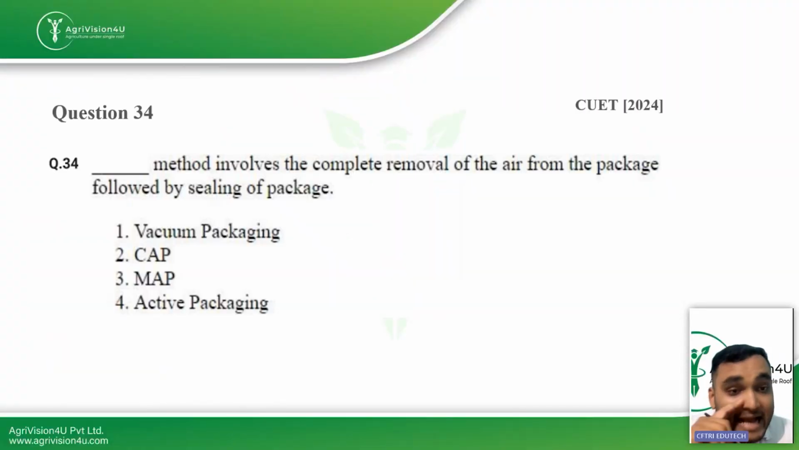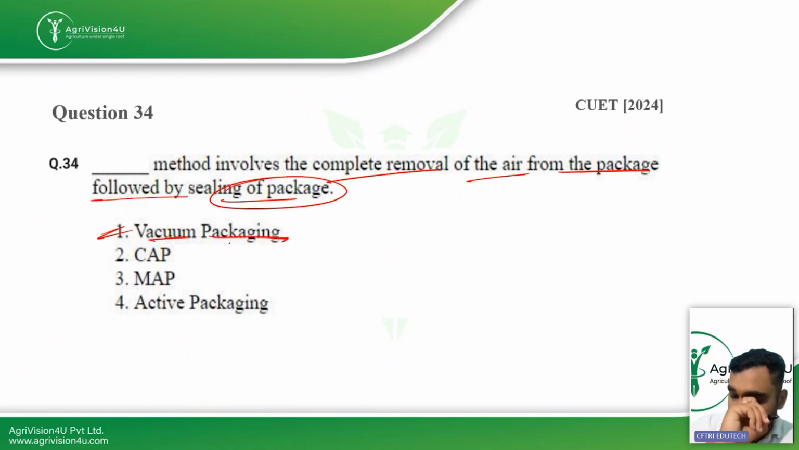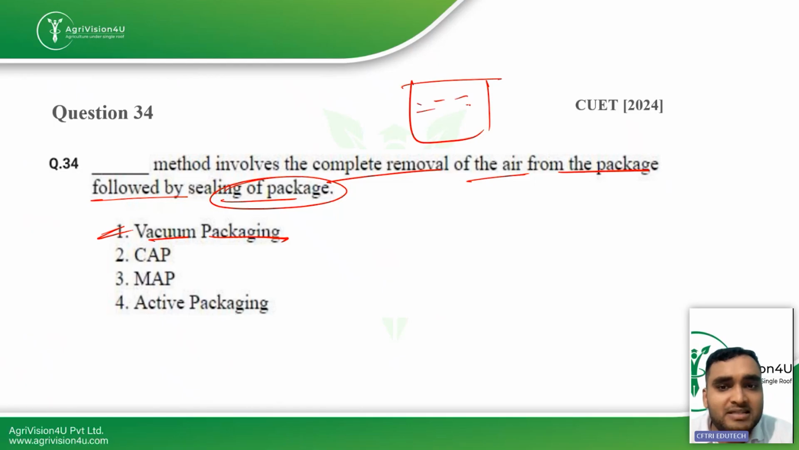Then the dash method involves the complete removal of the air from the package followed by the sealing of the package. So very simple question. Vacuum packaging is the answer for this question, because in vacuum packaging we will first fill our food item in a sealable package, and then we will go for vacuum sealing, in which some nozzles are inserted inside the package, and then they suck out all the air, and then the package is sealed. So vacuum packaging is the method by which complete removal of the air takes place.